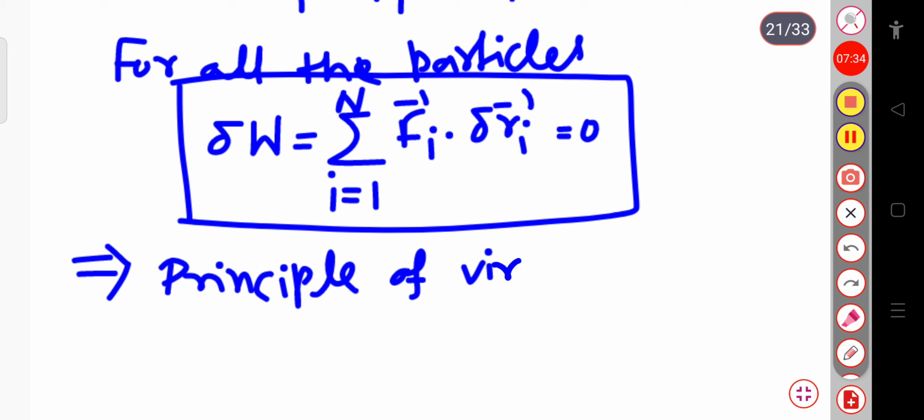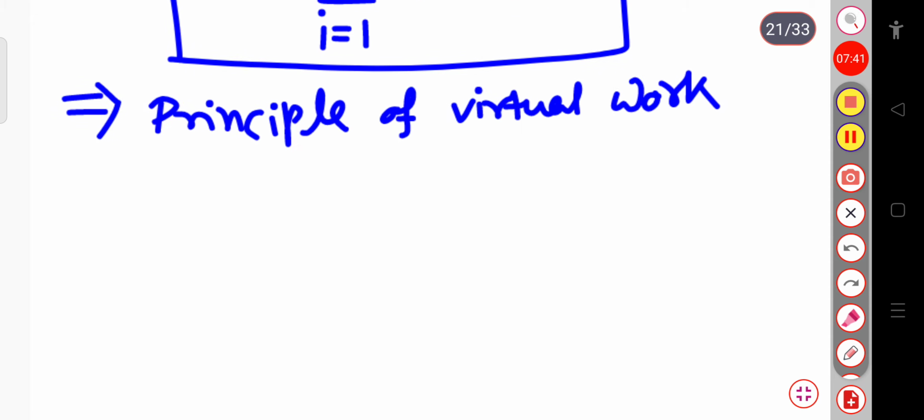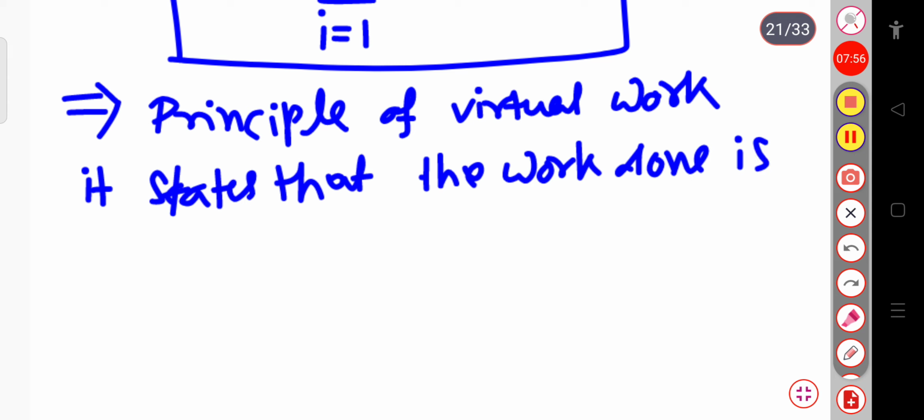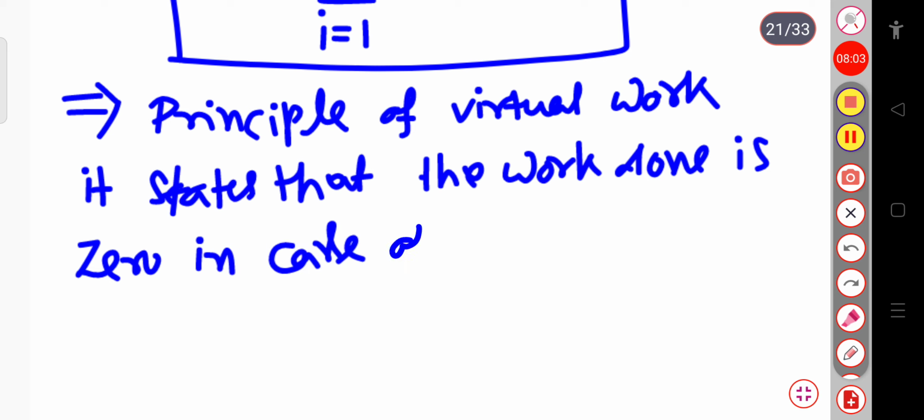It states that the work done is 0 in case of an arbitrary virtual displacement.